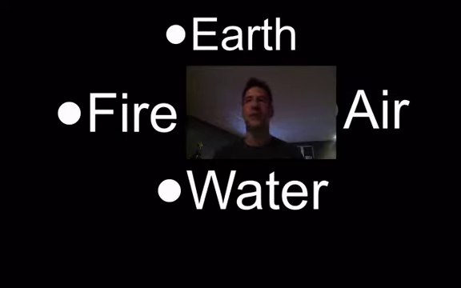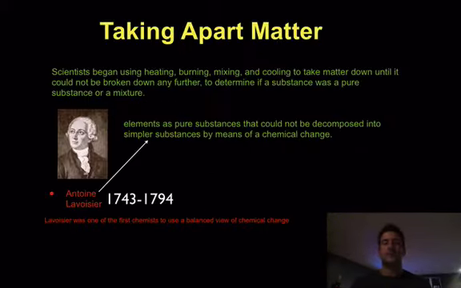And basically, they said that these four elements were always in combination, and they had varying hotness, coldness, dryness, and or wetness. They thought that they combined in different ways, but they were all the basis of life. And so they called these four, earth, air, water, and fire, the elements. And that's kind of where the elements originated from.